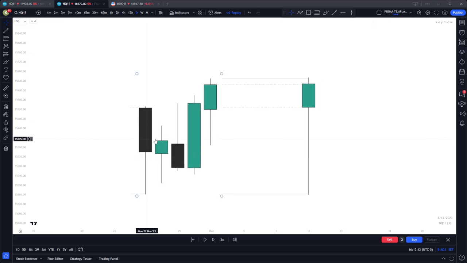We have Monday, Tuesday, Wednesday, which for the most part stay in between each other's ranges. Finally, the Thursday breaks Wednesday's low. In this case, we did not put in the low of the week. We only broke Wednesday's low, but it's important to note that a low of the previous day was broken.